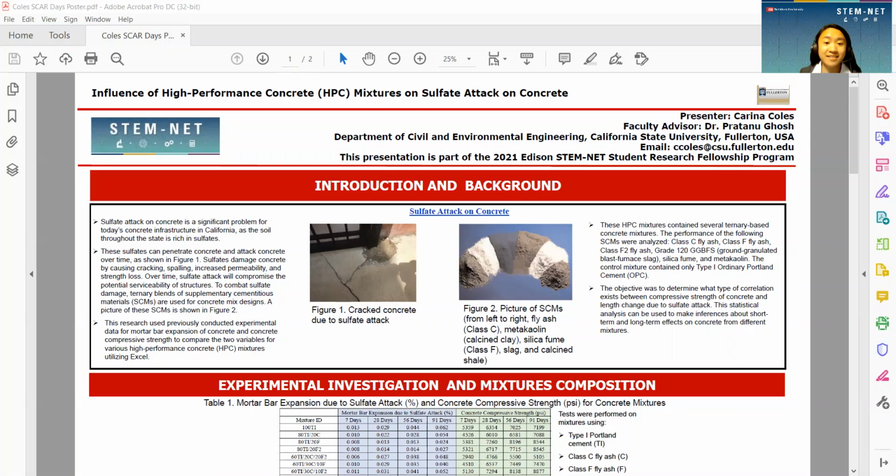My name is Karina Colas, and I am a fourth-year civil engineering major. Through the Edison STEMnet Student Research Fellowship, I am working with Dr. Dosch to understand the influence of high-performance concrete mixtures on sulfate attack on concrete.